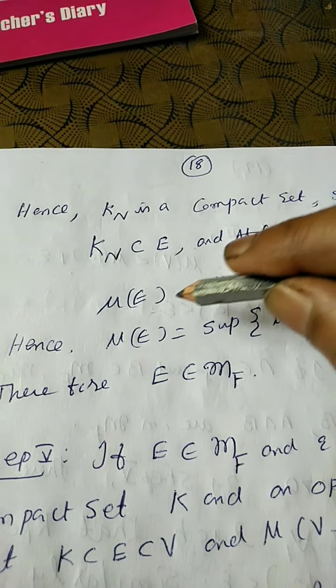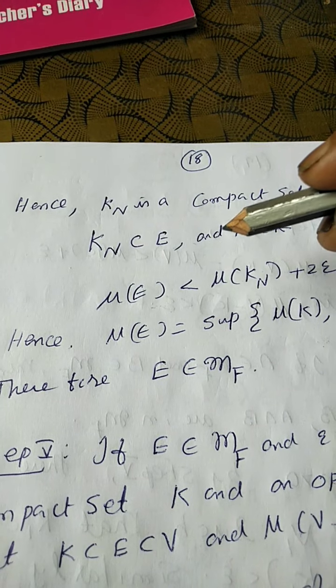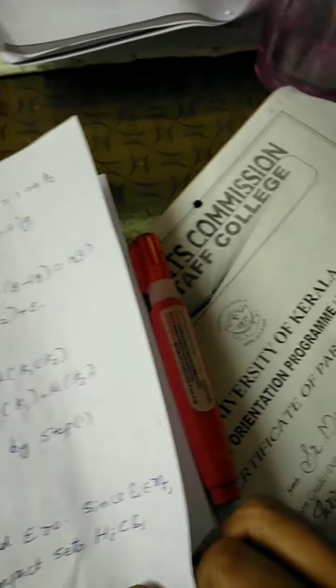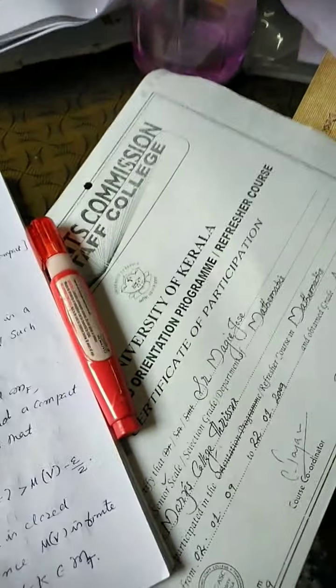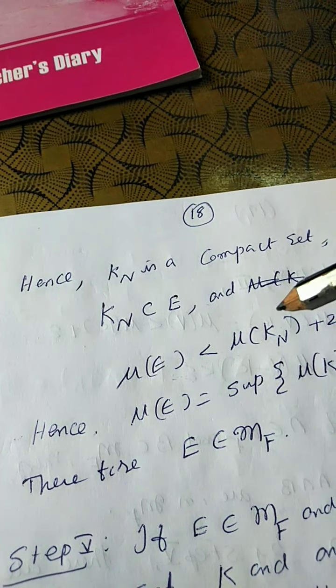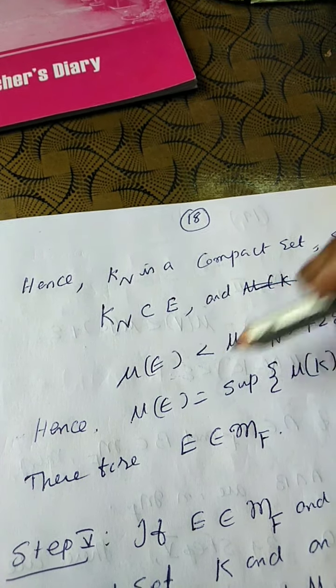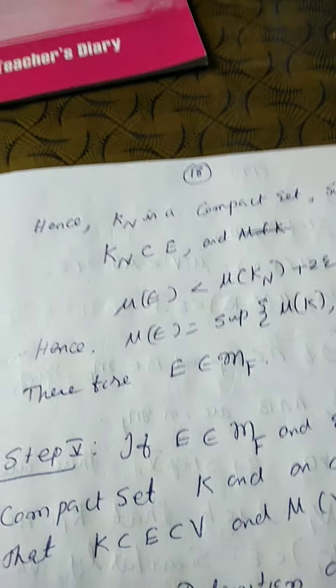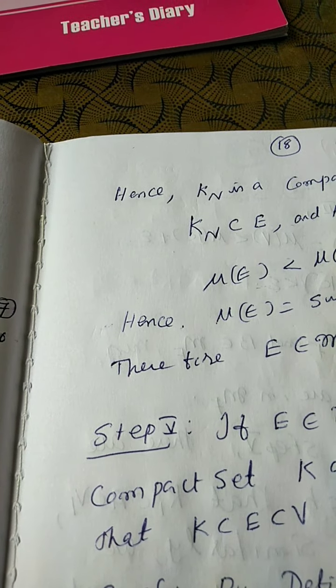For that, mu of E is an upper bound for the set, and mu of E minus 2 epsilon is not an upper bound. So mu of E is equal to the supremum of mu of K, K contained in E, K compact, therefore E belongs to M_F.